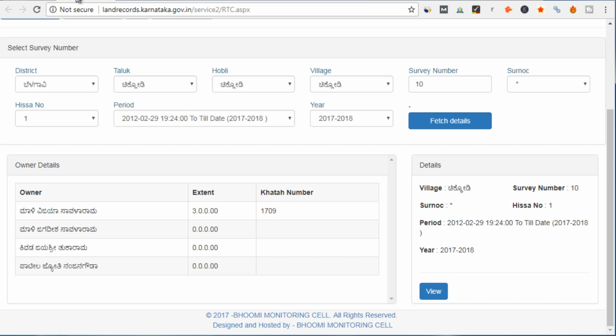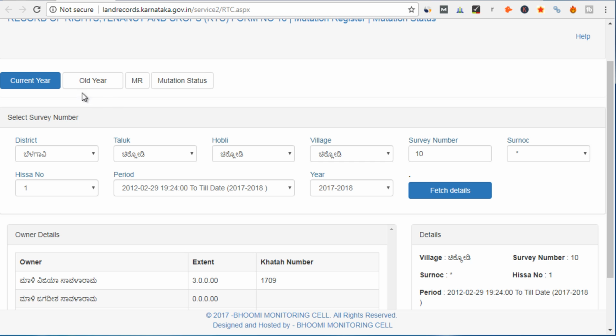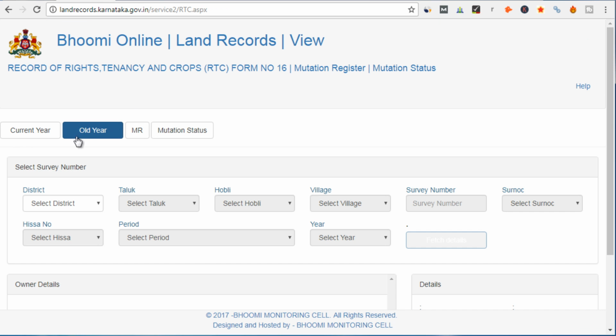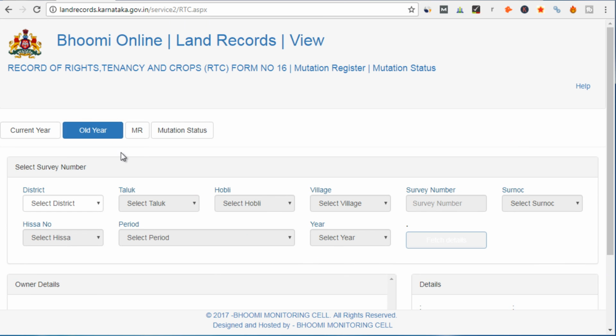Now let's quickly look at the mutation register also, how you can check your mutation register. Suppose you want to check your RTC or Pahani for previous years, then you can go to this option. Again, the same options are available, so I'm not going into the details again. You can use the same options and again download your RTC or Pahani using the old year option.